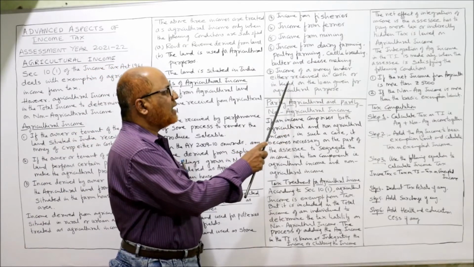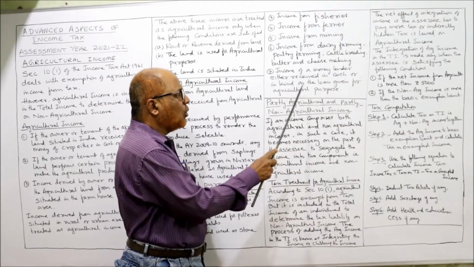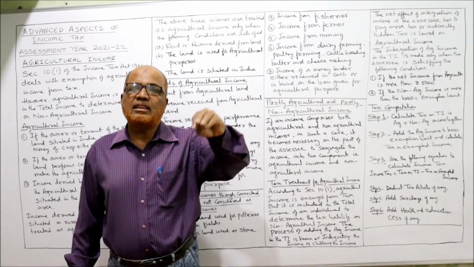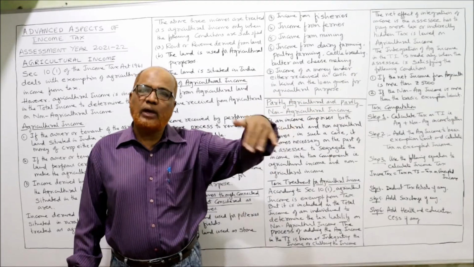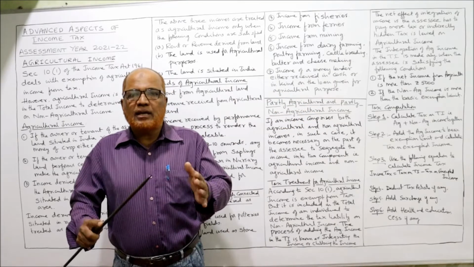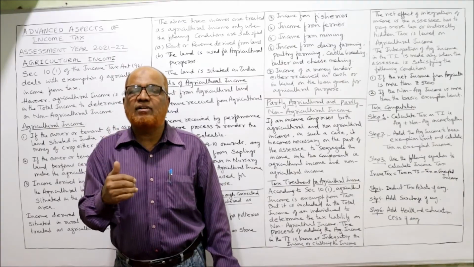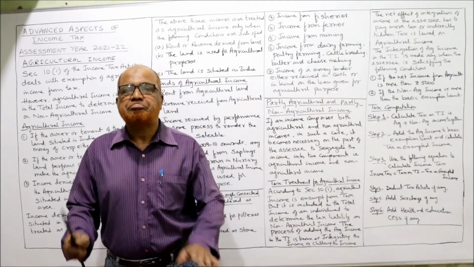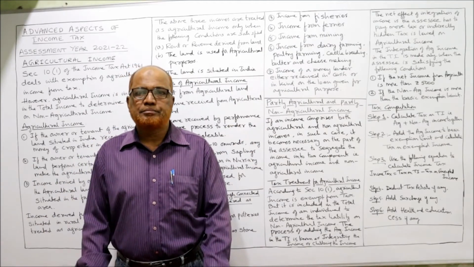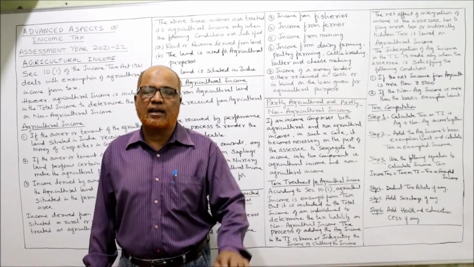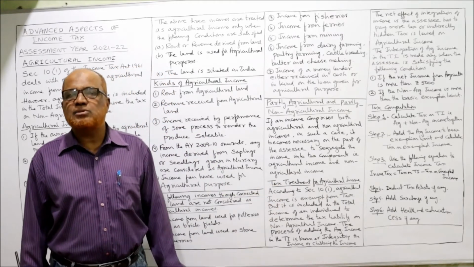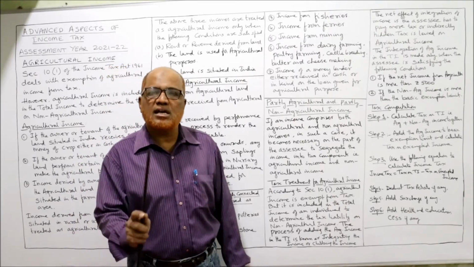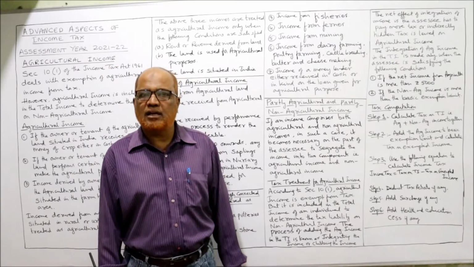Income of a money lender, either received in cash or in kind, on the loan given for agriculture purpose. If a money lender has given the loan to a farmer for doing agricultural work, the Income Tax Act says interest received by the money lender for the loan given for agriculture purpose is non-agricultural income. It is not agricultural income, it is non-agricultural income. So these are the items which are connected with land, but the Income Tax Act says these are not agricultural income.